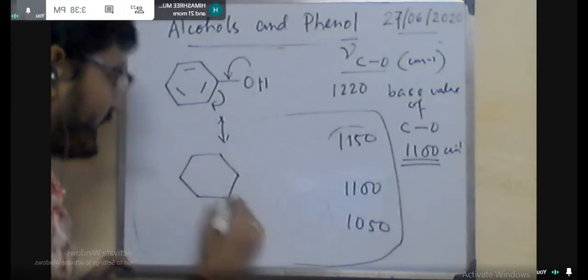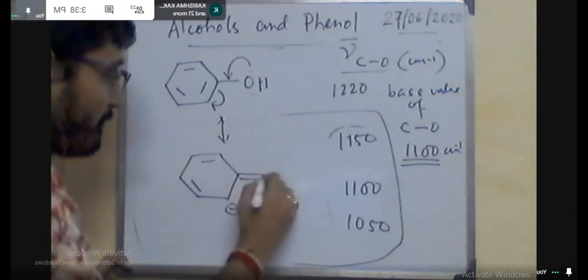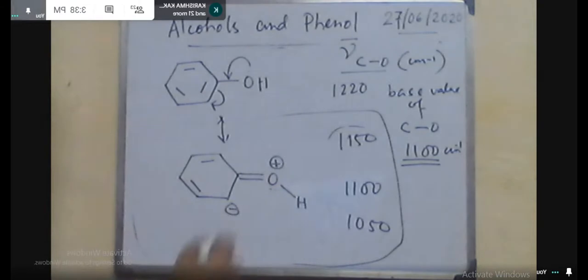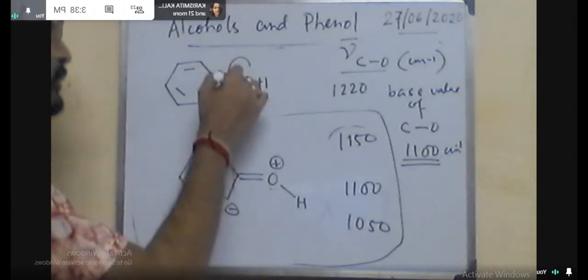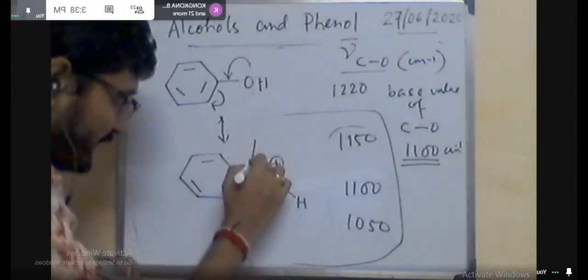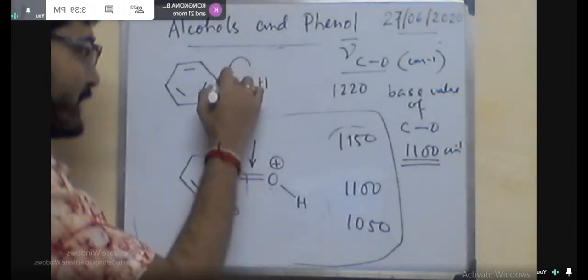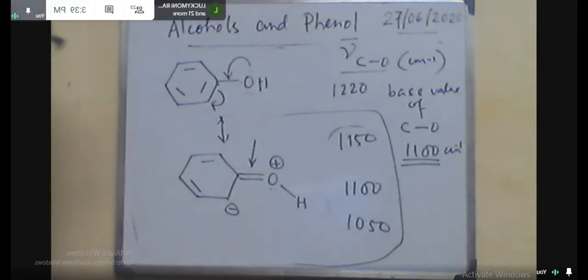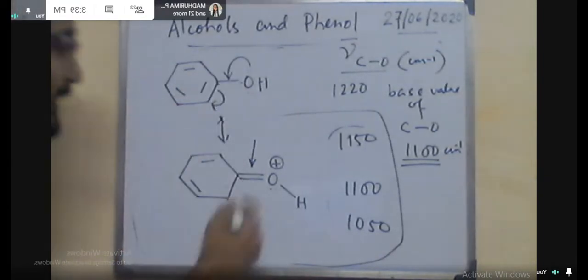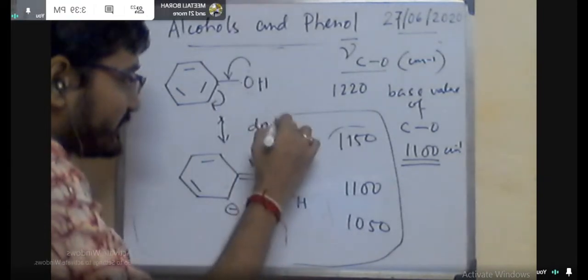But here you can see after donation of the electron, that means when the resonance is present, there the double bond character is generated. This is not the pure carbon oxygen double bond, not the carbonyl bond, but by this donation of the electron and taking part in the conjugation, there is the generation of double bond character. So when the double bond character is generated, the K value will be increased, and you know it is higher than the carbon oxygen single bond.